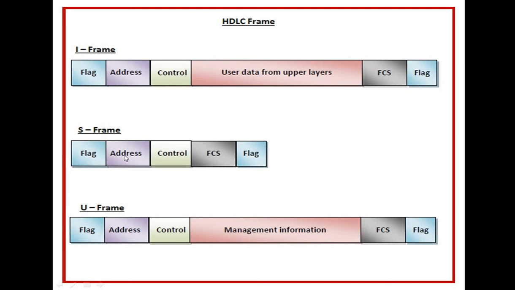So S frame contains flag, address, control, FCS, flag. Why is the information field not here? Because it does not contain the user information. Okay. So because it is used for management purposes, that's why it contains another field that is called management information field.